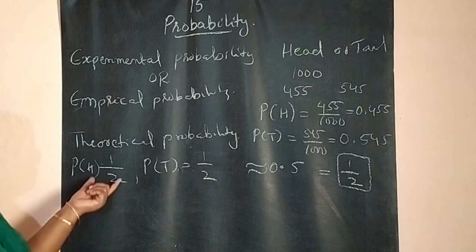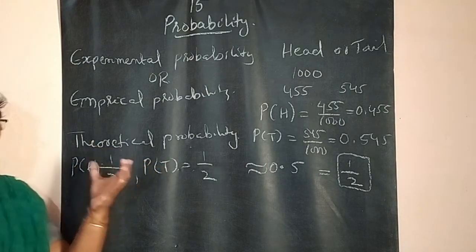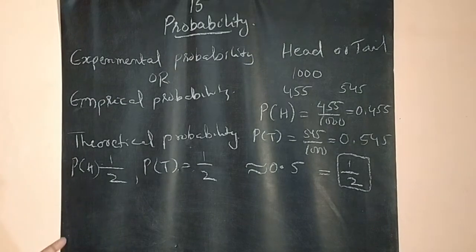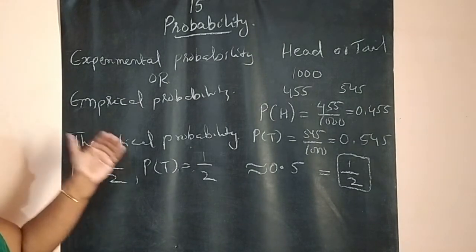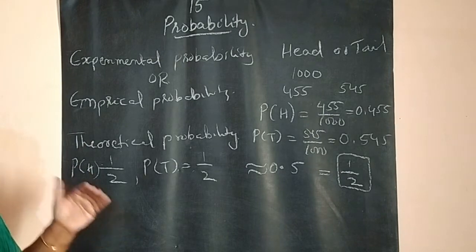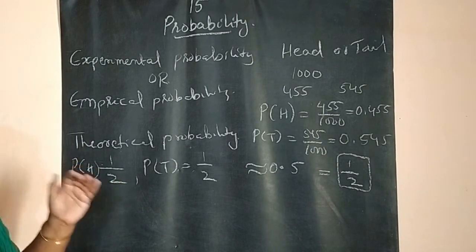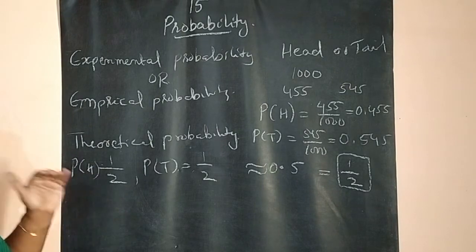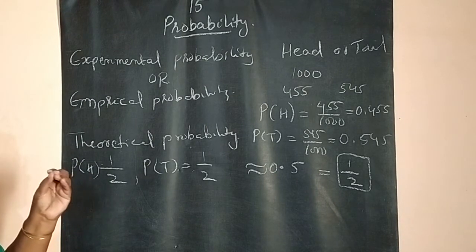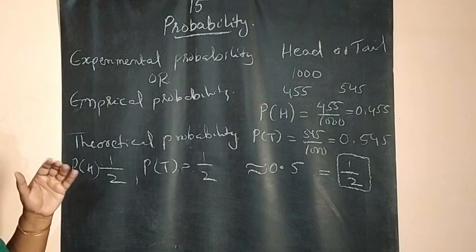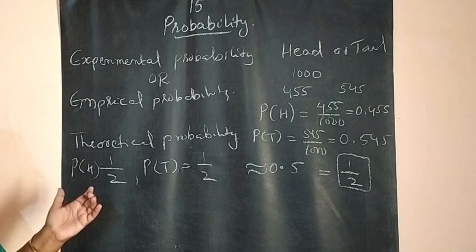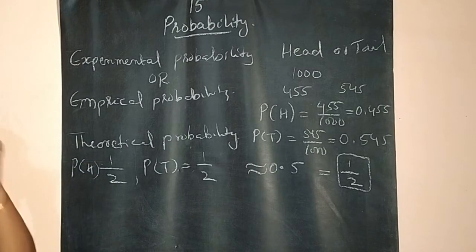So this is called theoretical probability. That theoretical approach we are getting from where? Experimental probability. A general conclusion we obtain by doing the same thing a number of times, and it is called a theoretical probability.